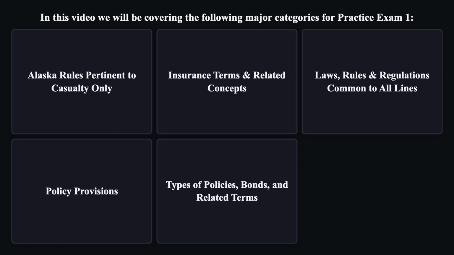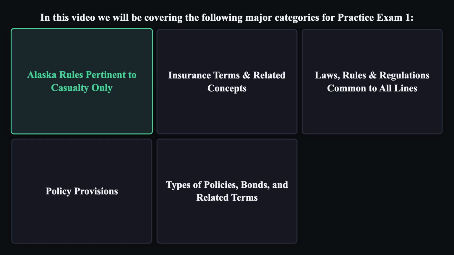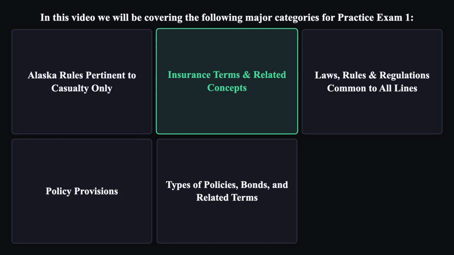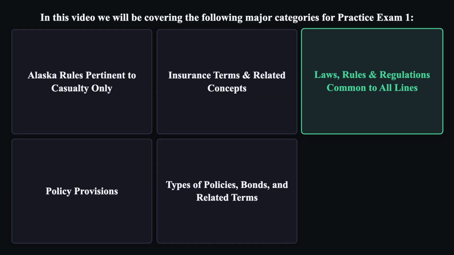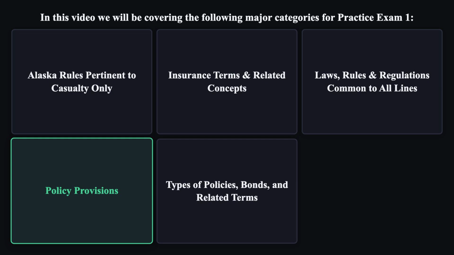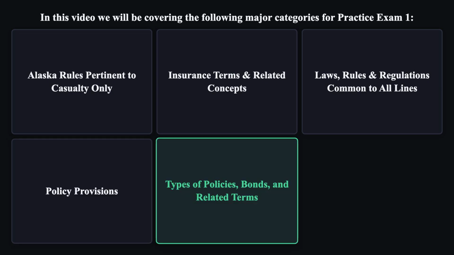In this video, we will be covering the following major categories for Practice Exam 1. Alaska rules pertinent to casualty only. Insurance terms and related concepts. Laws, rules, and regulations common to all lines. Policy provisions. Types of policies, bonds, and related terms.